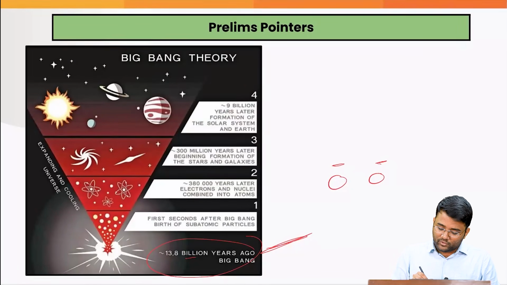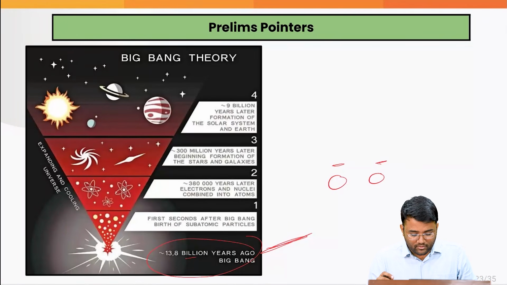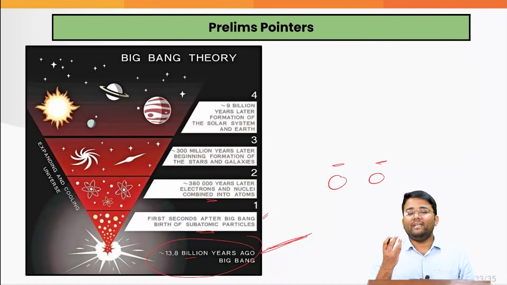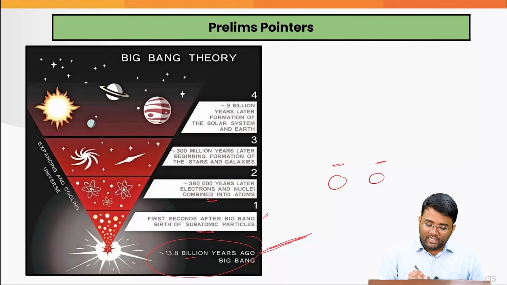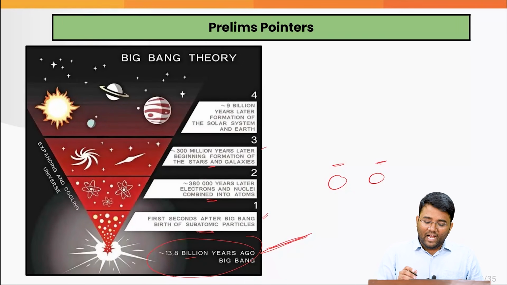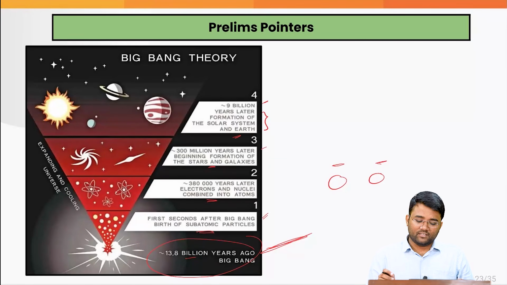And this Big Bang, which started more than 13.8 billion years ago, after the first second, the birth of subatomic particles happened. Then around 380,000 years later, electrons and nuclei combined to form atoms, and around 300 million years later the formation of stars and galaxies began, and around 9 billion years later the formation of the solar system and Earth happened.